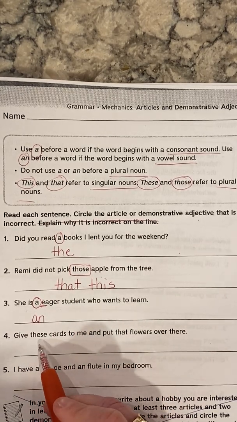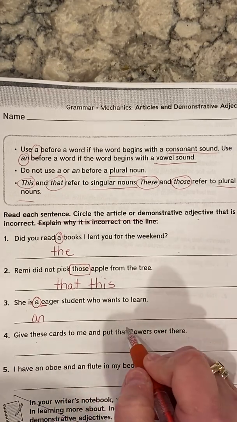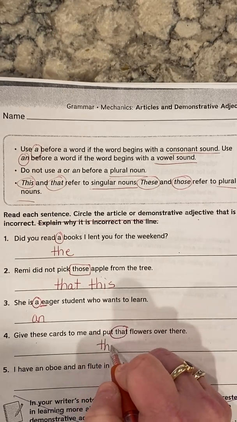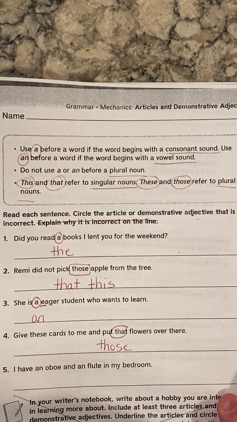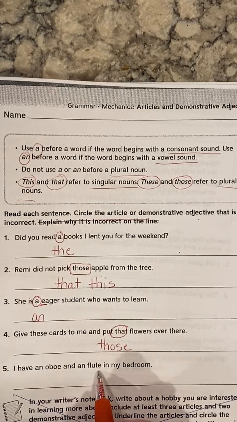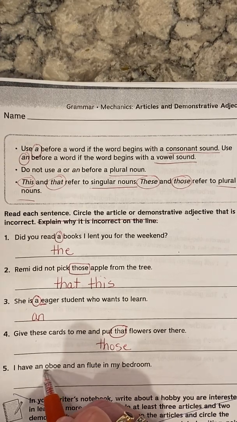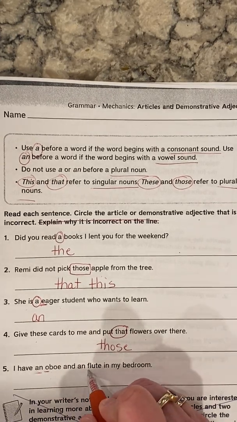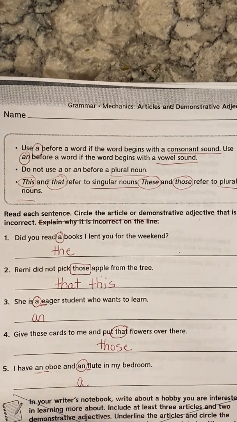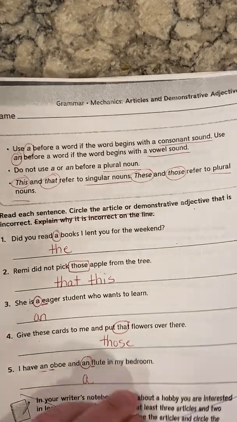For number 4, give these cards to me and put that flowers over there. We wouldn't say that flowers, we would say those flowers over there. And for number 5, I have an oboe and an flute in my bedroom. An oboe is okay because oboe starts with a vowel, so an comes before it. But flute starts with a consonant, so an should be a. That's page 255. And I said you didn't have to do the bottom part on there.